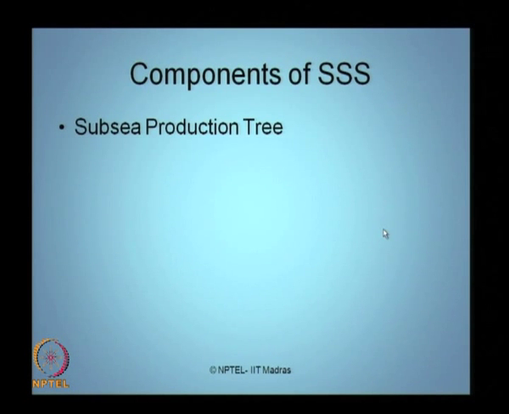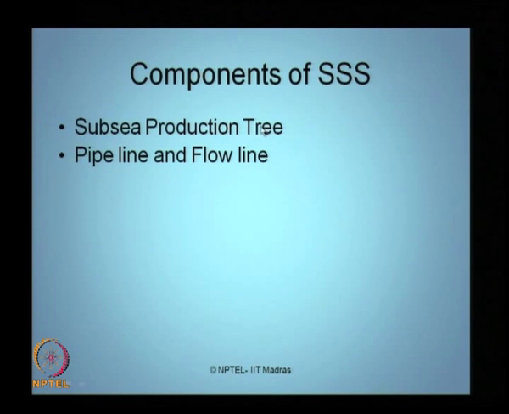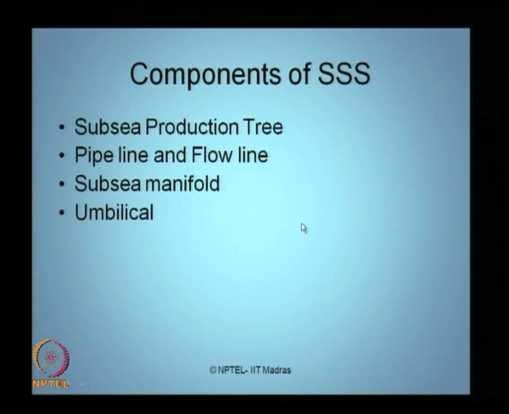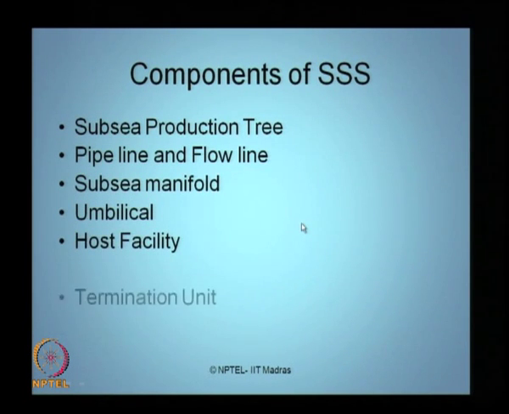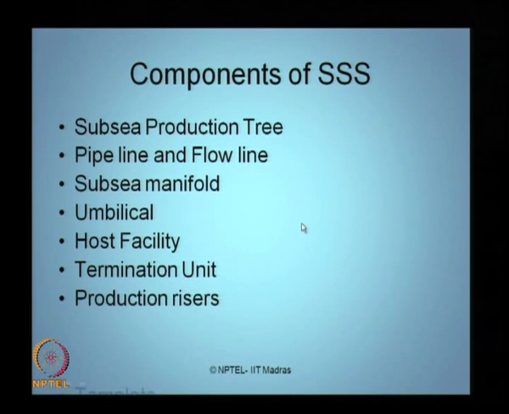Let us quickly look at each component of a subsea system in detail. As I said, it is a multi-component system, containing subsea production tree, pipeline and flow line, subsea manifold, umbilical, host facility, termination unit and production risers.